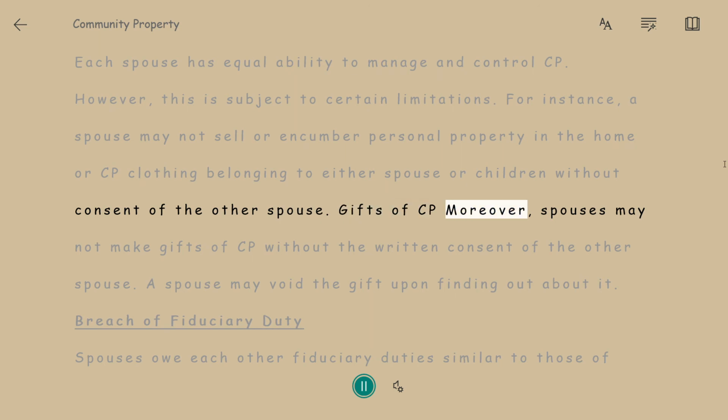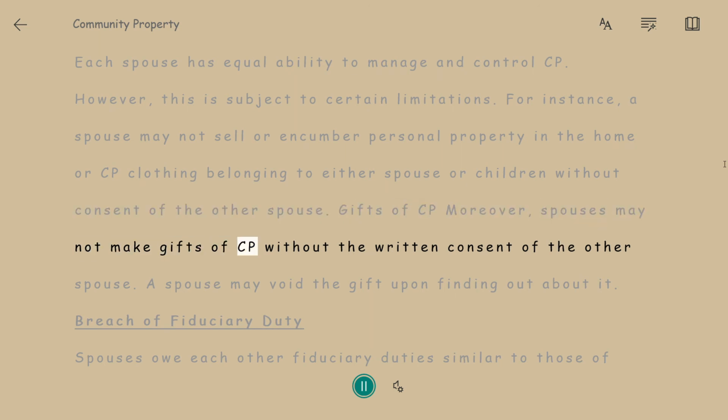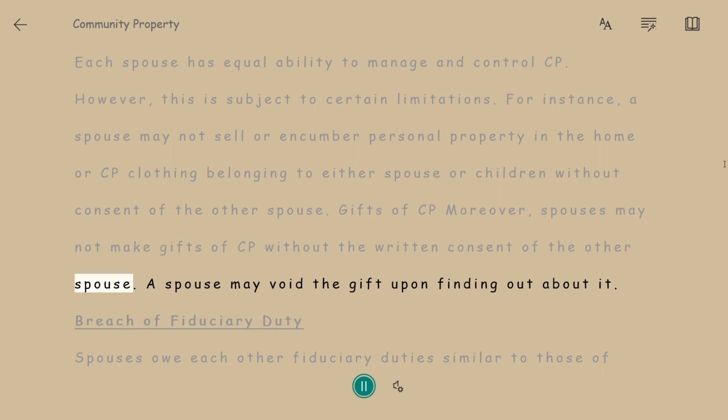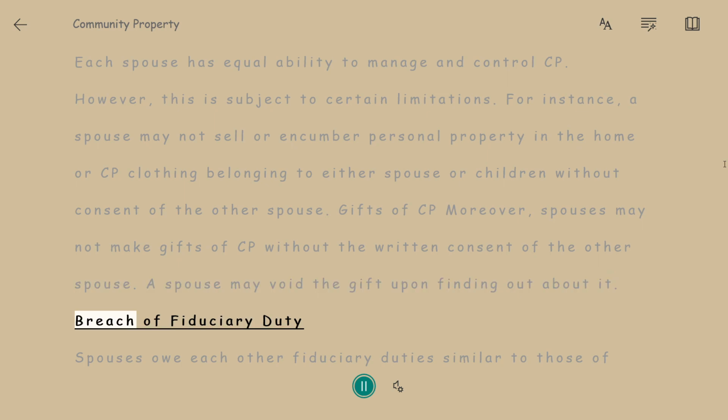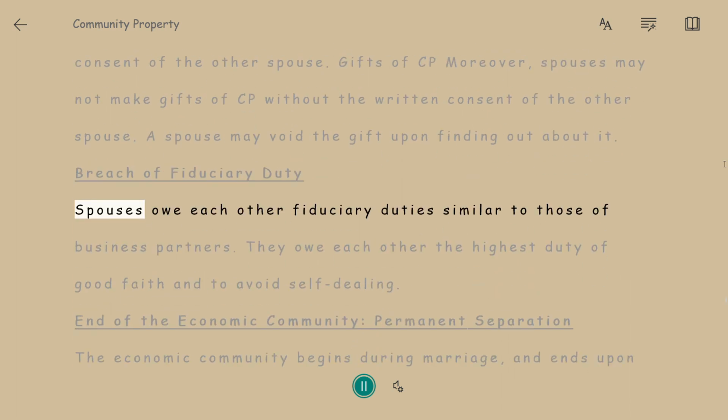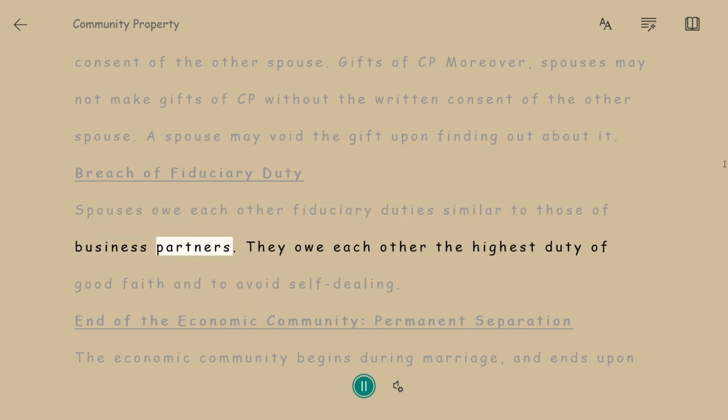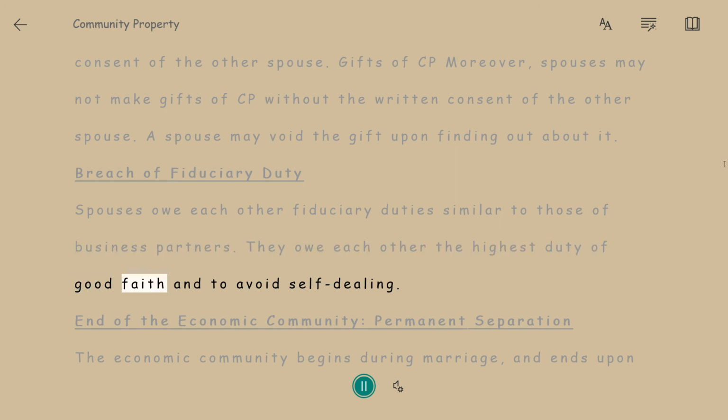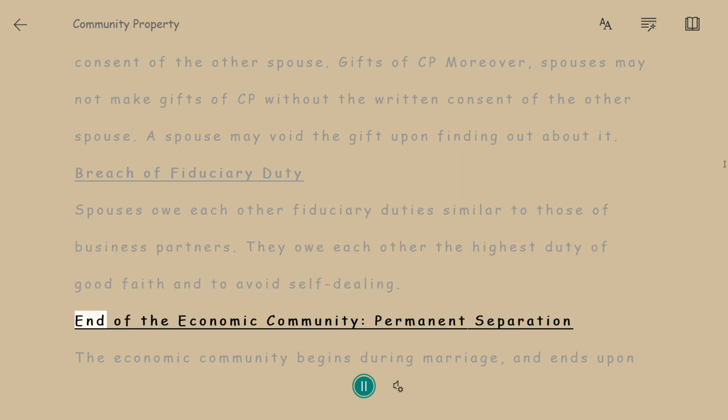Gifts of CP. Moreover, spouses may not make gifts of CP without the written consent of the other spouse. A spouse may void the gift upon finding out about it. Breach of fiduciary duty. Spouses owe each other fiduciary duties similar to those of business partners. They owe each other the highest duty of good faith and to avoid self-dealing.